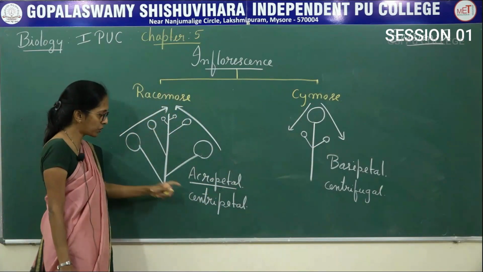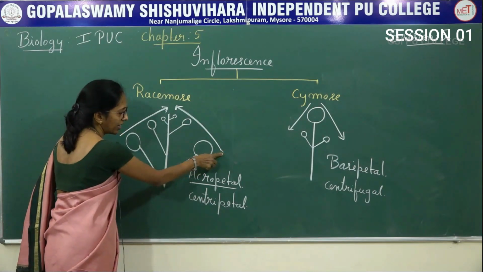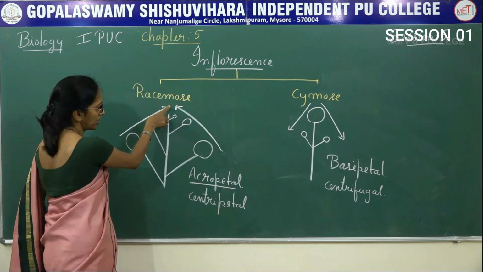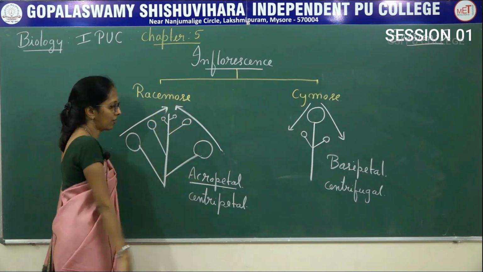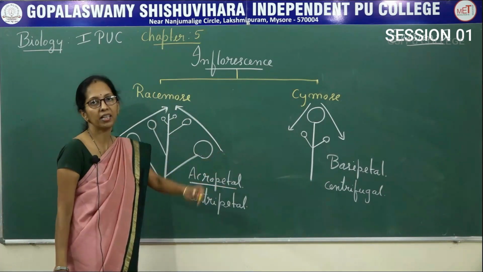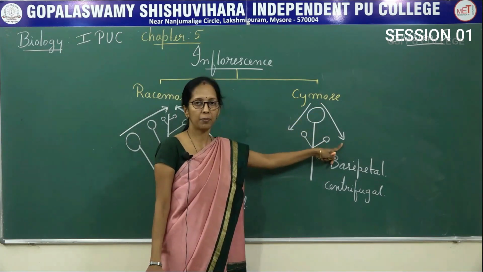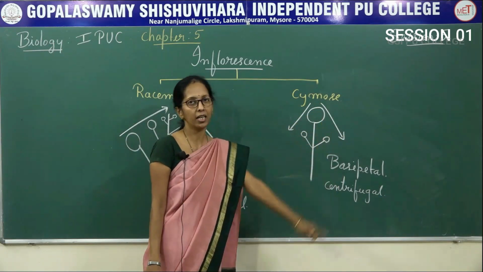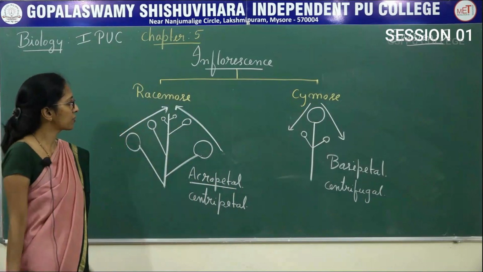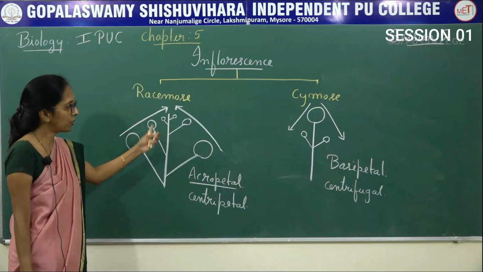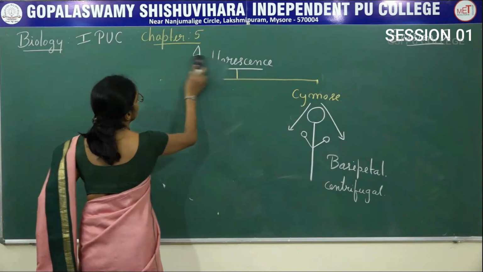And then coming to the maturity of these flowers, here the maturity that takes place from the periphery towards the center, that means the older flowers open early than the younger flowers, that is said to be centripetal maturation. Here from the center towards the periphery, then it is said to be centrifugal. So here there are two types of inflorescence, racemose and cymose. Next we will move on to flower.